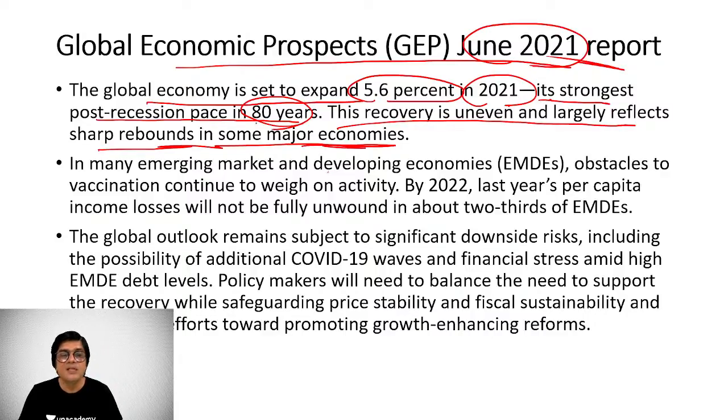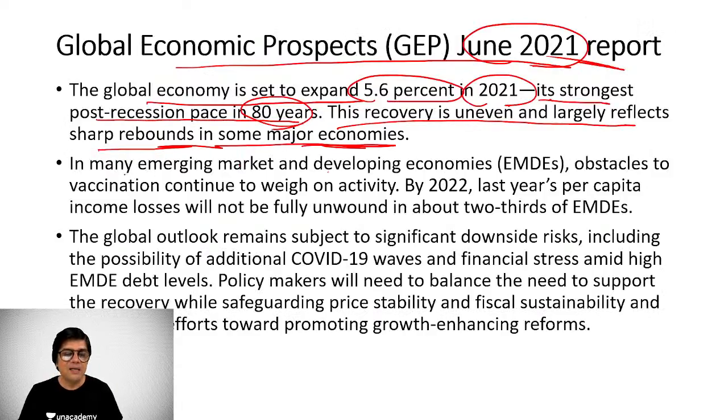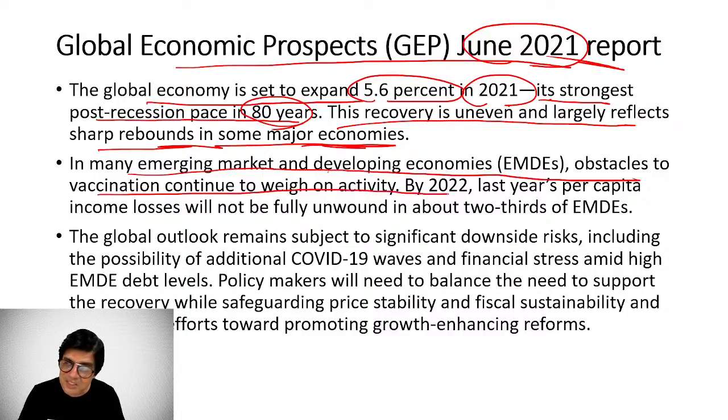I'm talking of the Global Economic Prospects, June 2021, which is primarily a World Bank release, a semi-annual flagship publication of the World Bank. In many emerging markets and developing economies, obstacles to vaccination continue to weigh on activities. It's happening everywhere, actually, right?